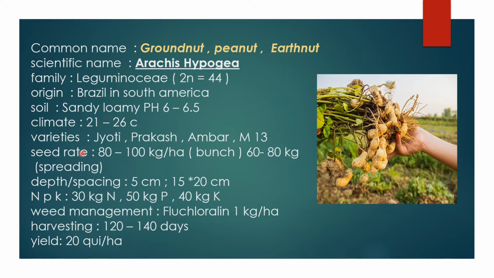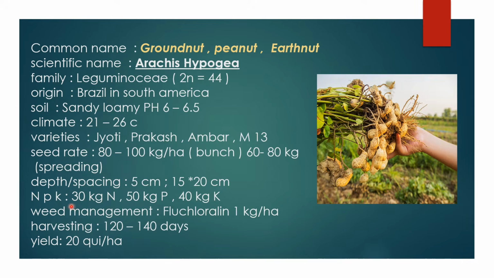And the seed rate of groundnut is 80 to 100 kg per hectare for bunchy type, and 60 to 80 kg for spreading type. Okay, there are two types of varieties, bunchy type and spreading type. The bunch types mainly grow in a straight direction, and the spreading types cover more space in the land. Based on the variety we have to apply the seed rate, and the depth is 5 centimeters, and the spacing is mainly 15 to 20 centimeters from plant to plant and row to row.